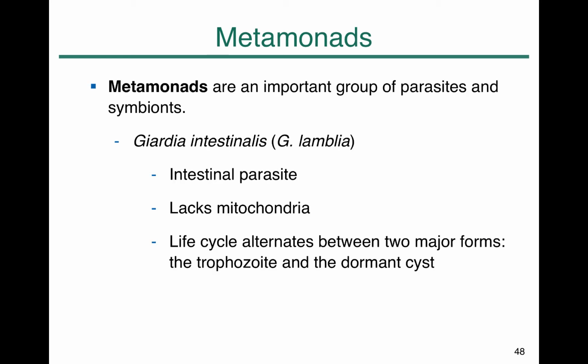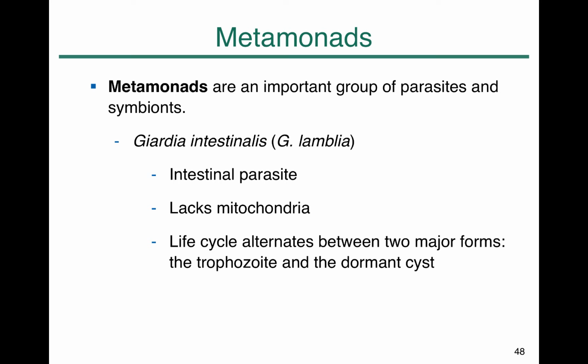Metamonads also include several important parasitic groups. One of them is the Giardia species. Giardia is an intestinal parasite. It lacks mitochondria, and it has a life cycle alternating between two major forms, trophozoite and dormant cyst. This is a major cause of waterborne illness.